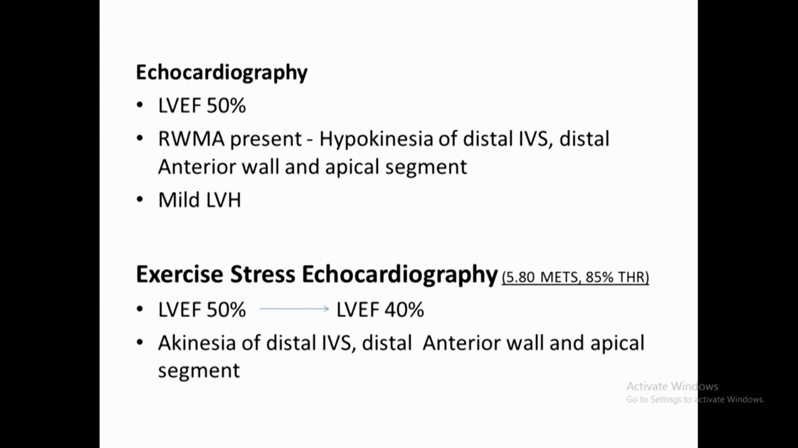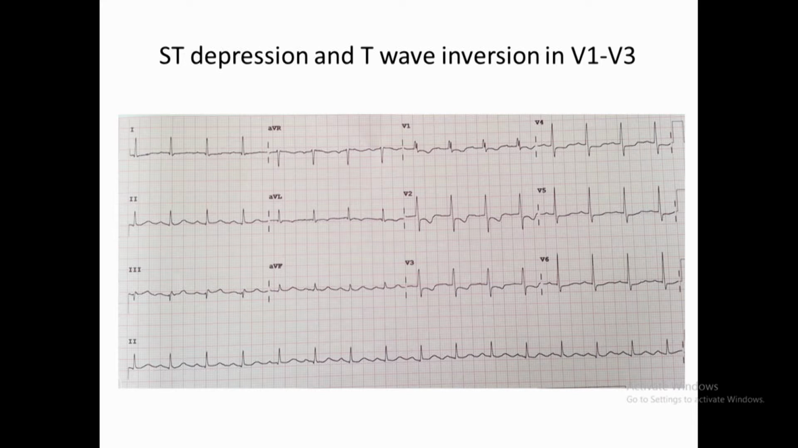On echocardiography, her EF is around 50% with hypokinesia of distal IVS, distal anterior wall, and apical segment, and she has mild LVH. On exercise stress echocardiography, her EF fell from 50% to 40%, and distal IVS, distal anterior wall, and apical segment became akinetic. In ECG, she has ST depression and T-wave inversion in V1 to V3.